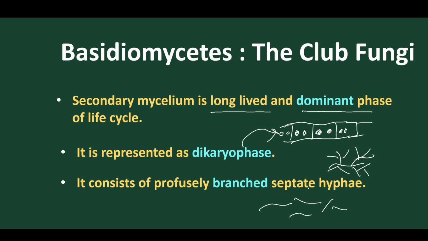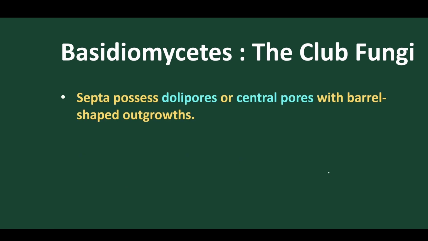But in secondary mycelium, they are highly septate. Yes, the septum is present. As the septum is present, they are highly septate, and they are profusely branched, highly branched. Normally, what happens? In the septum, we find a special type of septum present and a special type of opening present.